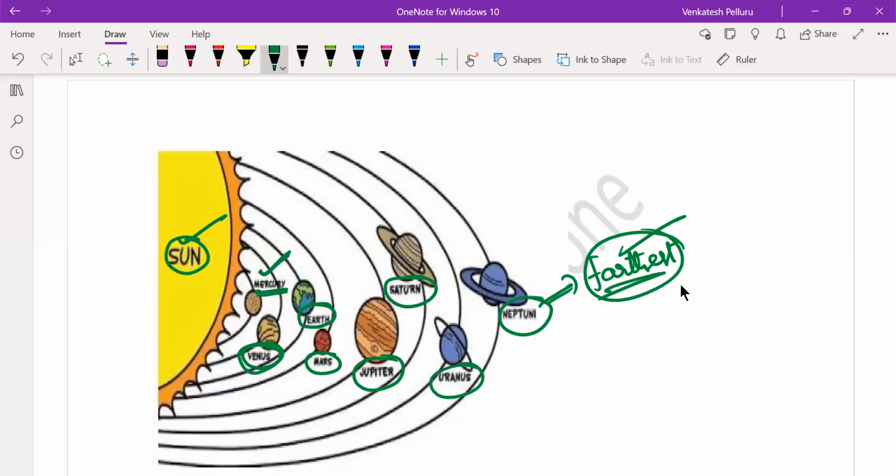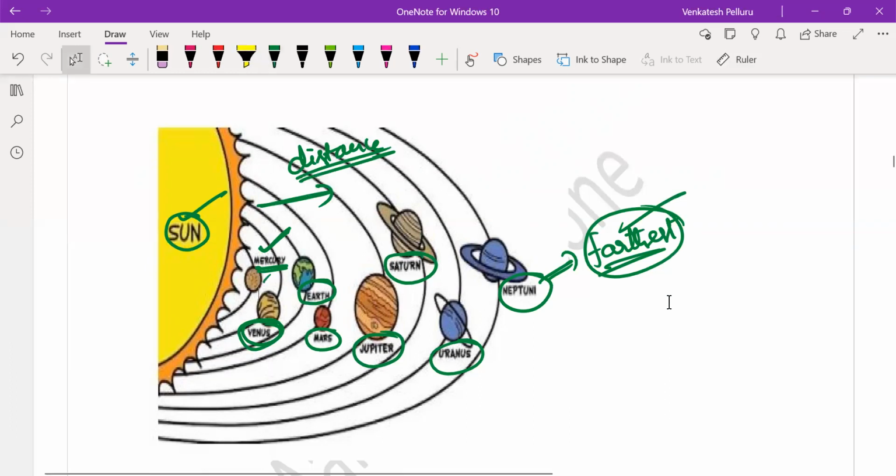So you need to remember this order, whether increasing or decreasing. You should remember at least one order with respect to distance from the sun, better in ascending order: Mercury, Venus, Earth, Mars, Jupiter, Saturn, Uranus, and Neptune. The closest planet is Mercury and the farthest planet is Neptune.